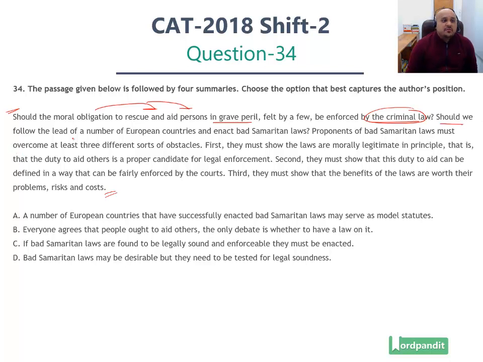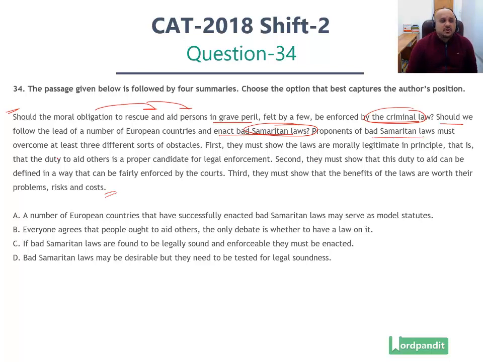Should we follow the lead of a number of European countries and enact bad Samaritan laws? So a Samaritan is what? A good Samaritan is whom? A good Samaritan is a person who works for the welfare of fellow citizens. He helps out other people, other citizens, just for the sake of helping them out and just for their welfare. He thinks well of others. A bad Samaritan is a citizen who has bad intentions for others. Bad Samaritan laws in this particular context refer to people who don't help others when they should.